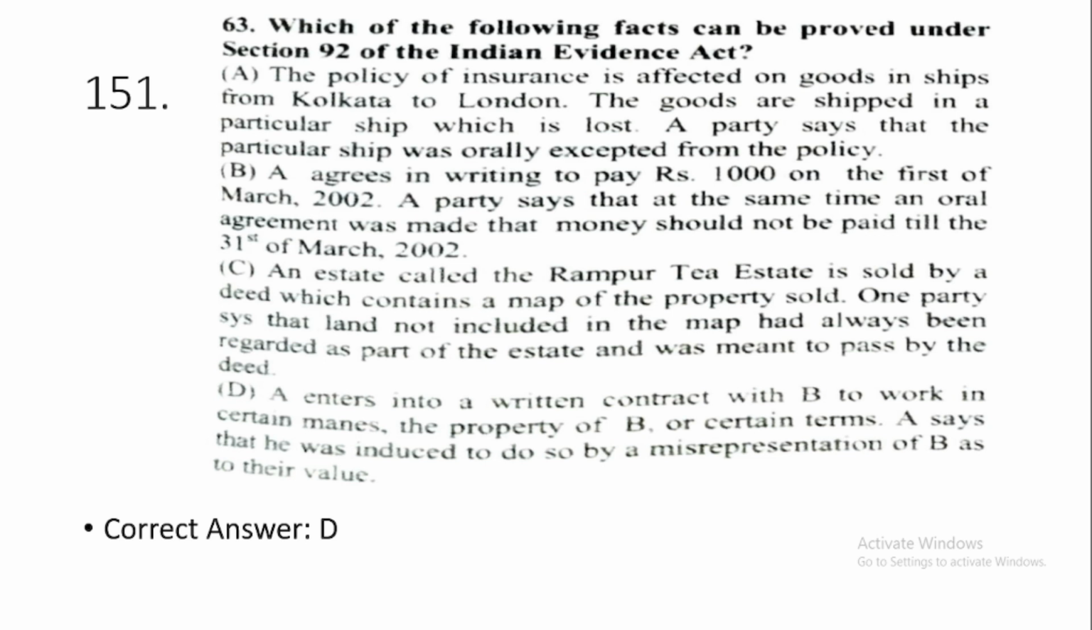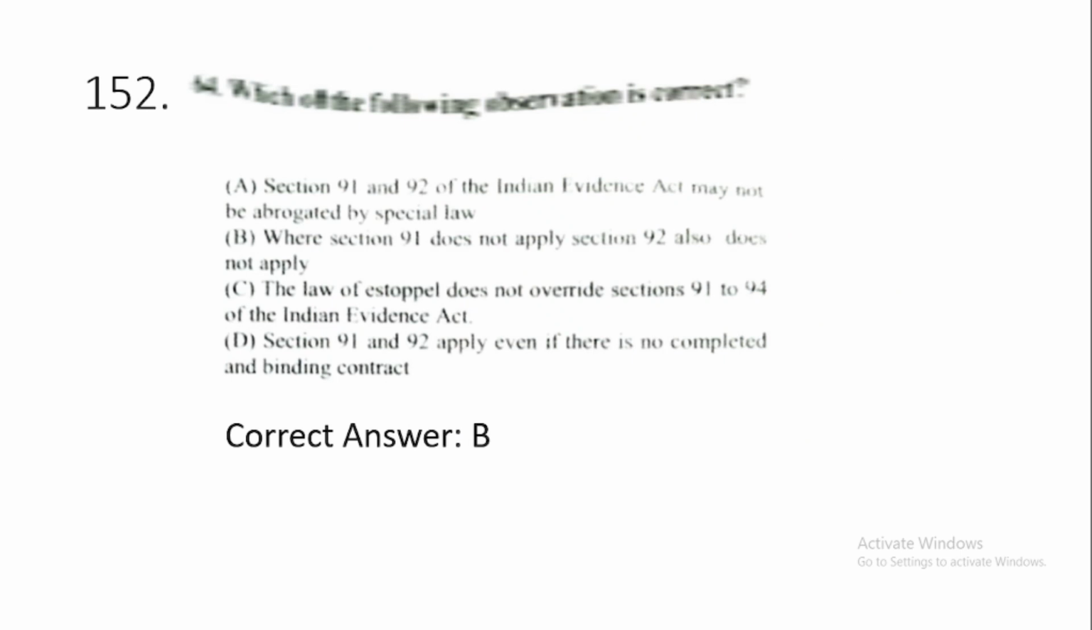A enters into a written contract with B to work certain mines on the property of B on certain terms. A says that he was induced to do so by misrepresentation of B as to their value. So this illustration has been given under section 92 of the Indian Evidence Act. 152. Which of the following observations is correct? Option number B, where section 91 doesn't apply, section 92 also doesn't apply. Both these sections are actually dependent on each other.